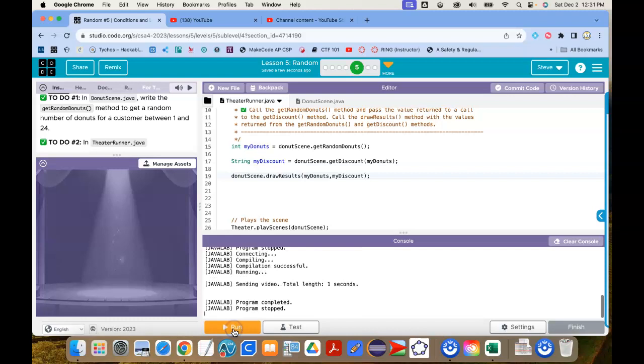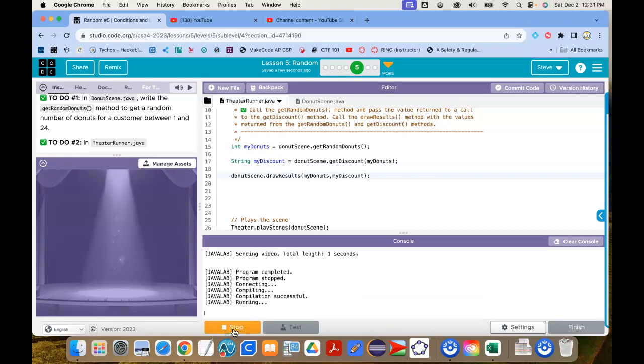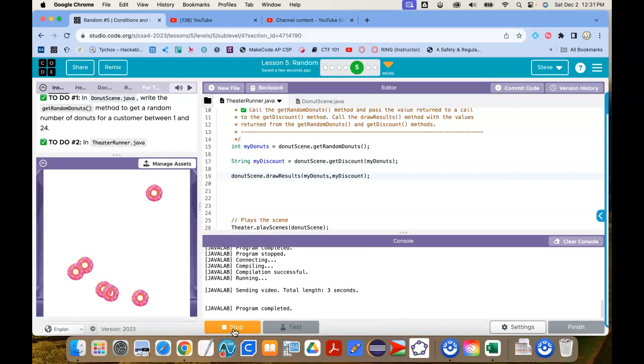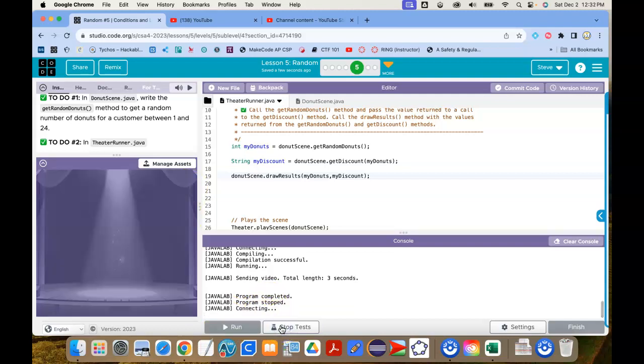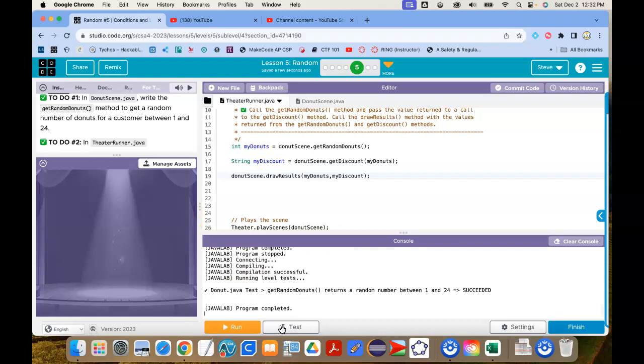2 donuts. It is a random number from 1 to 24, so it's not like, oh, look at all those donuts. That's the largest it could have been. So it would never get to 24. So let's run our test to make sure our test is okay. And there you go. It's working. So that is it for lesson 5, level 5. I'll do level 6 next.